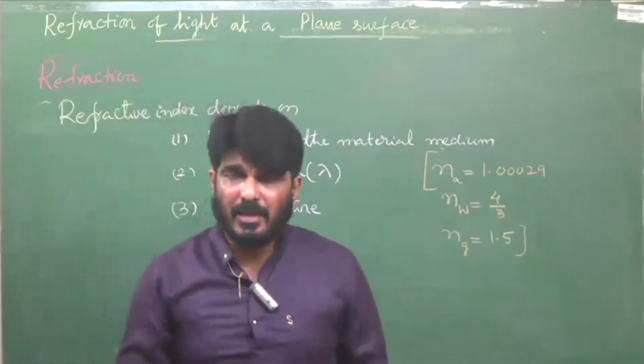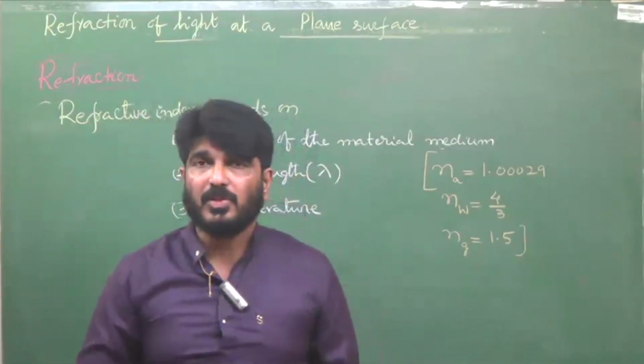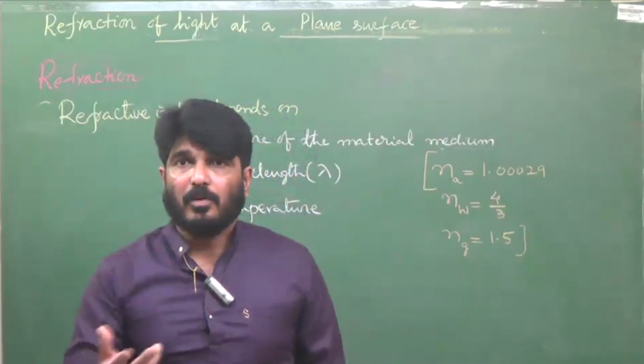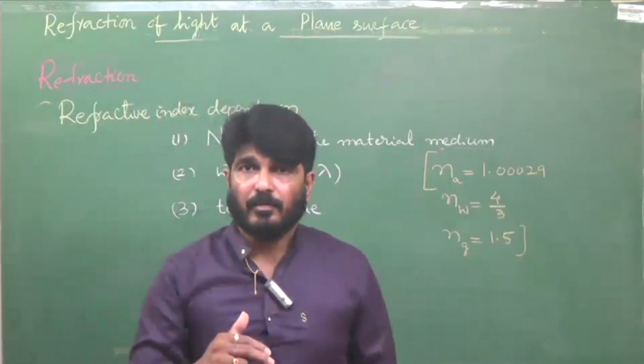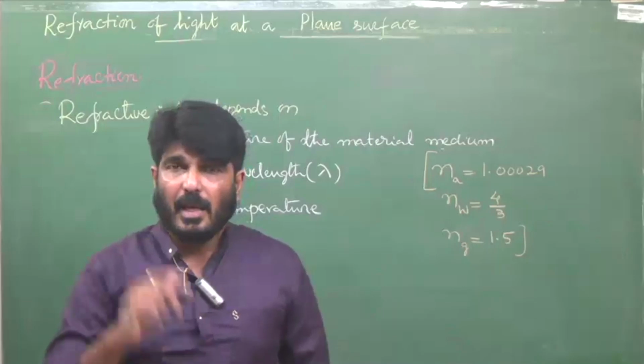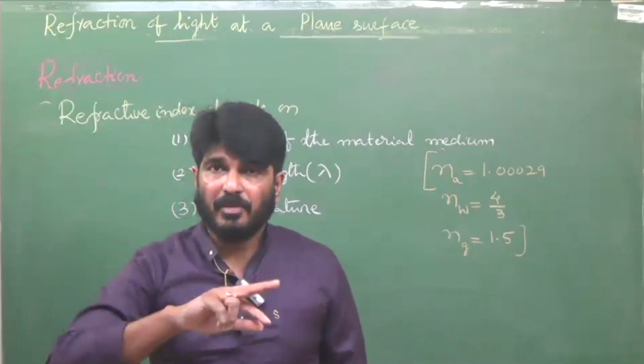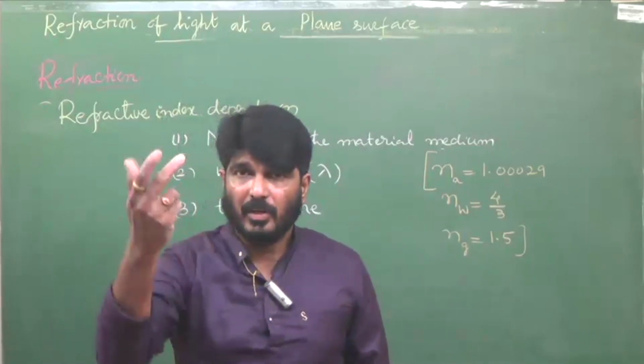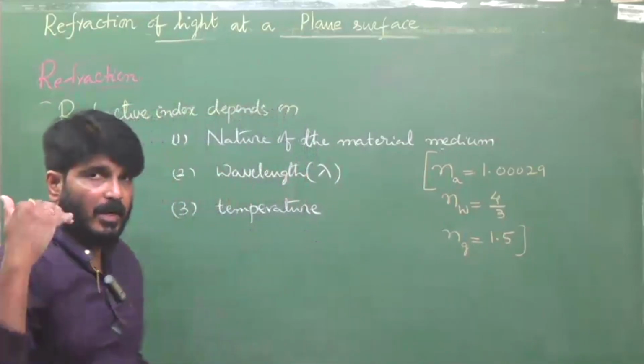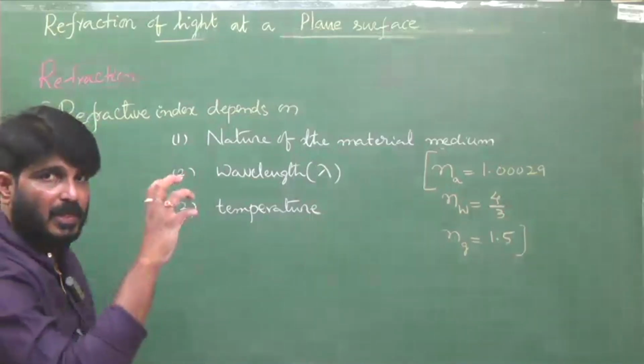N is equal to sin I by sin R, N is equal to C by V, N is equal to lambda by lambda medium, and N21 relative is V1 by V2.